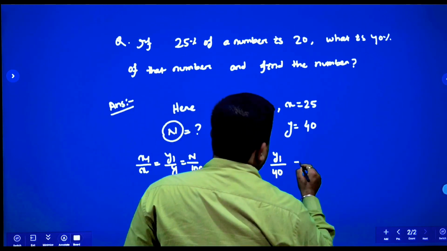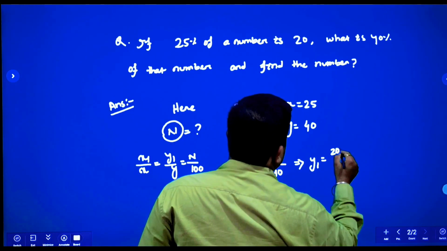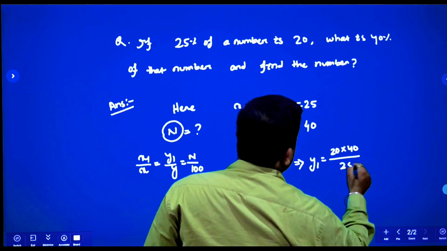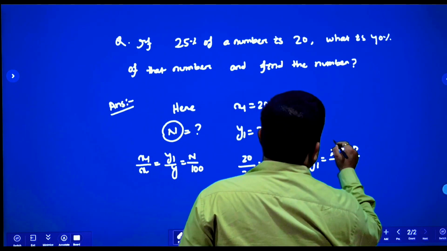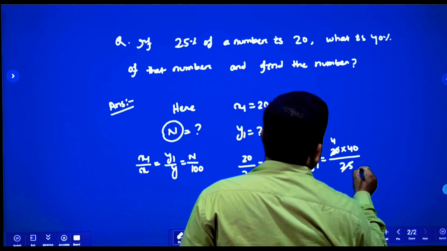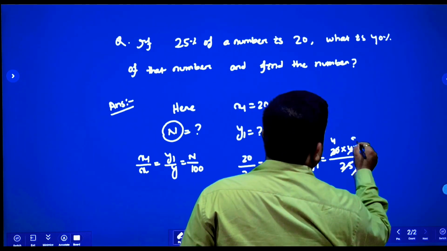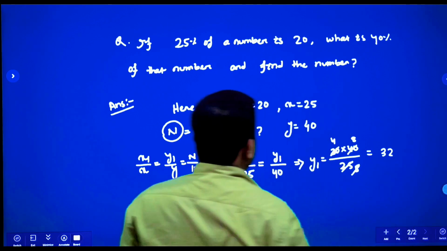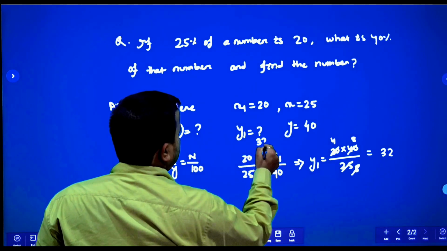So by using this formula, we can calculate y1 is equal to 20 into 40 divided by 25. Yes or no? So this one is 5 into 4 is 20, 5 into 5 is 25, 5 into 8 is 40. So the answer is 4 into 8 is equal to 32. So here y1 is equal to 32.